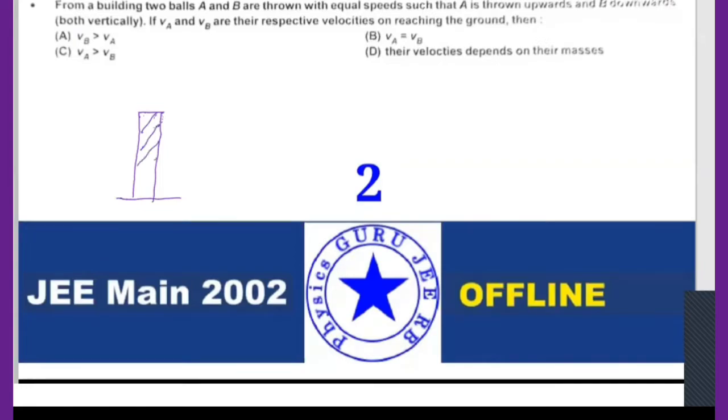First ball A is thrown vertically upwards, and another ball B from here is thrown vertically downwards. So VA is in the upward direction, VB in the downward direction. What are the velocities when they reach the ground? Equal speeds, so VA is equal to VB equals V.